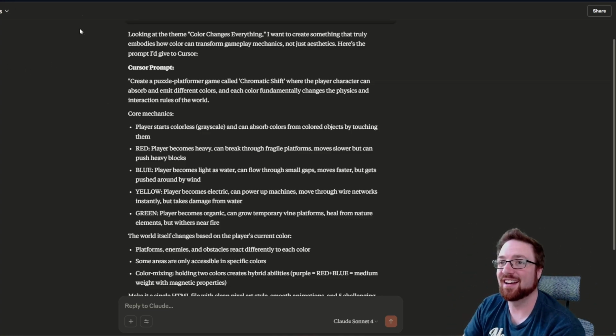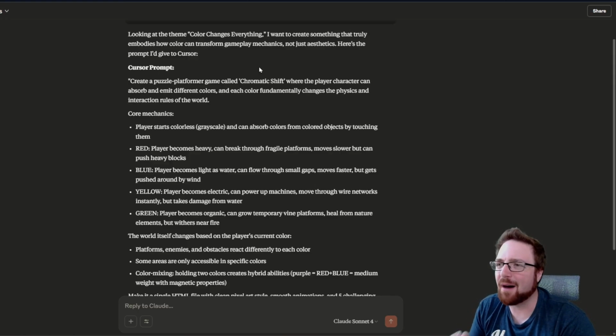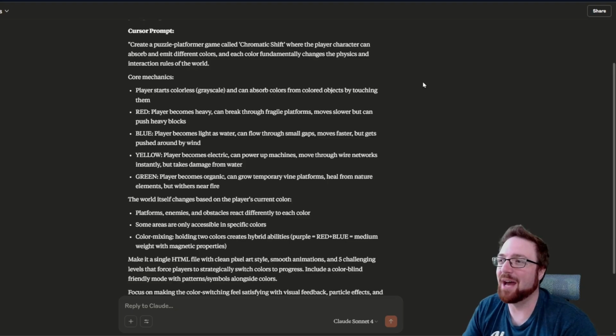And now we have Claude. Looking at the theme, color changes everything. I want to create something that truly embodies how color can transform gameplay mechanics, not just aesthetics. Here's the prompt I'd give Cursor. Create a puzzle platformer game called Chromatic Shift, where the player can absorb and emit different colors. Each fundamentally changes the physics and interactions of the world. Cool. Very similar to ChatGPT.